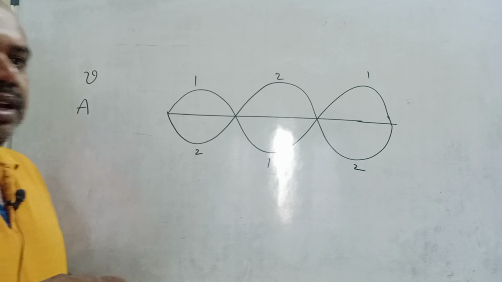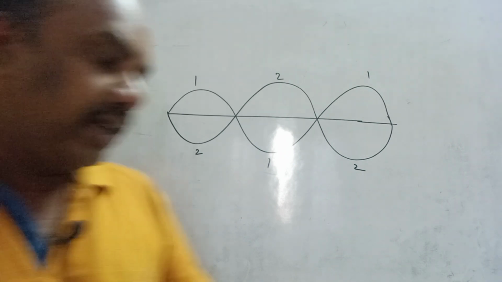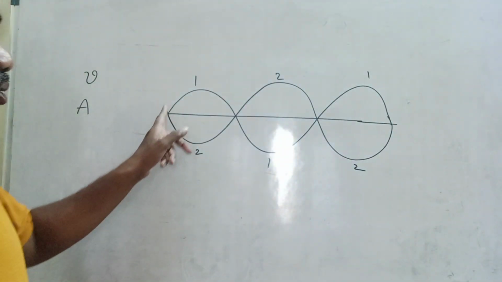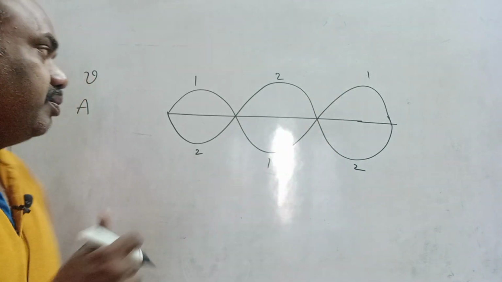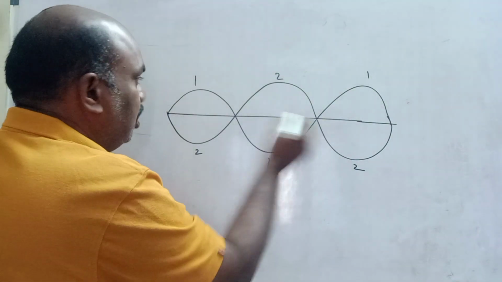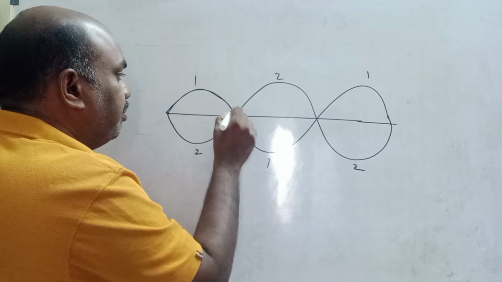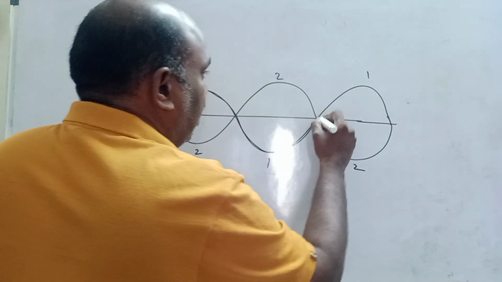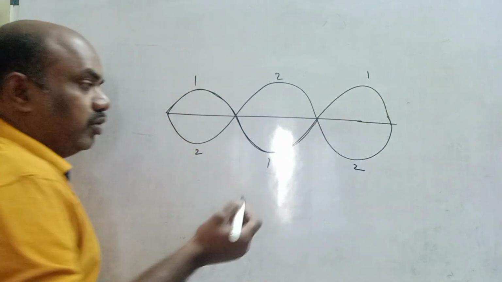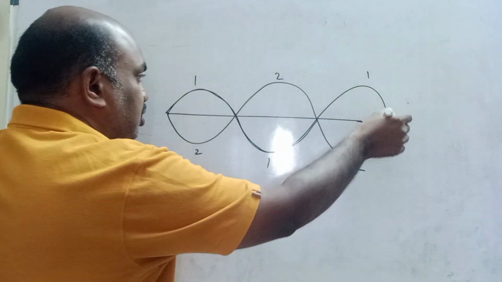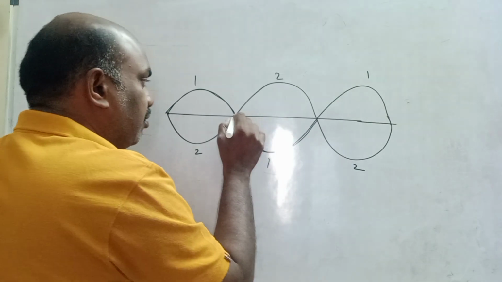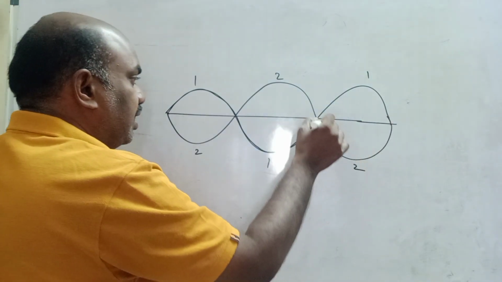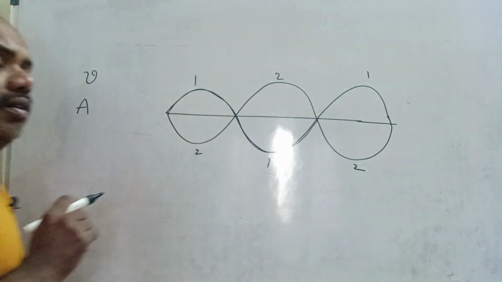Frequency means what? The number of waves produced per second. Let us consider that in 1 second, 1.5 waves are produced. Here to here, one wave. One crest and one trough make one wave. This is one wave, and this is a half wave. 1.5 waves are produced in 1 second. On this side also, 1.5 waves are produced. One crest, one trough, one crest makes one wave.